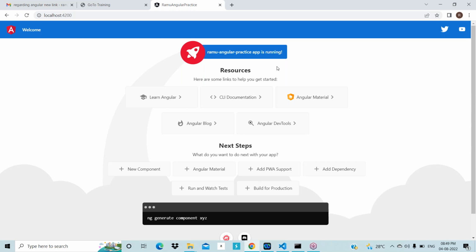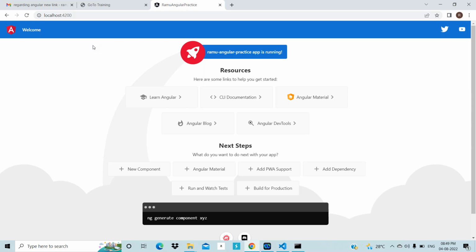So, what is the step we need to do? Every time we need to redirect to our application, and then we need to run ng start. As long as this ng serve is available, up to there only we can access this application. Okay, right. From where this page is coming, how the Angular application is running, and how to develop an application by using Angular. These are the basic things we need to know in the starting classes.